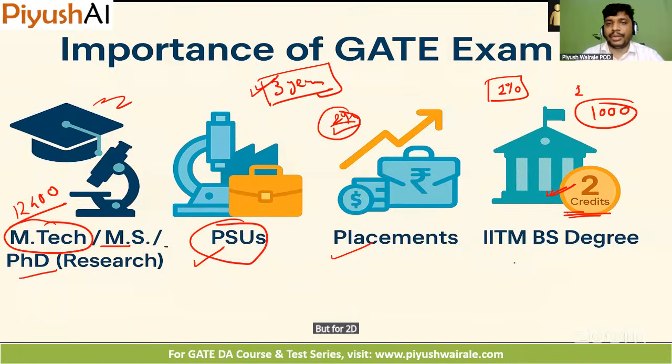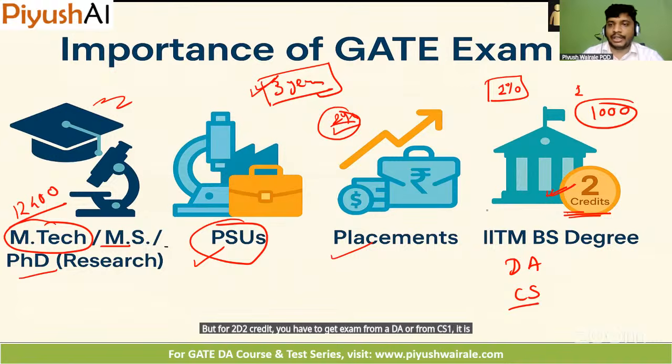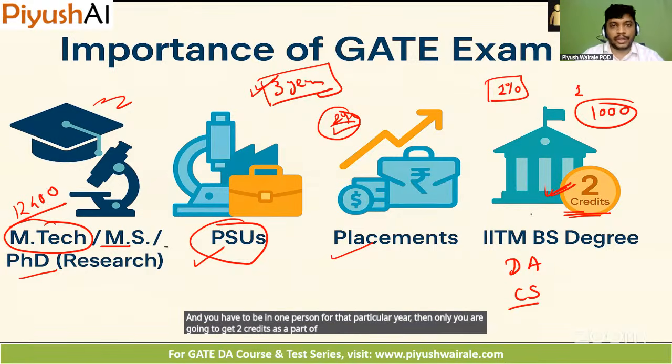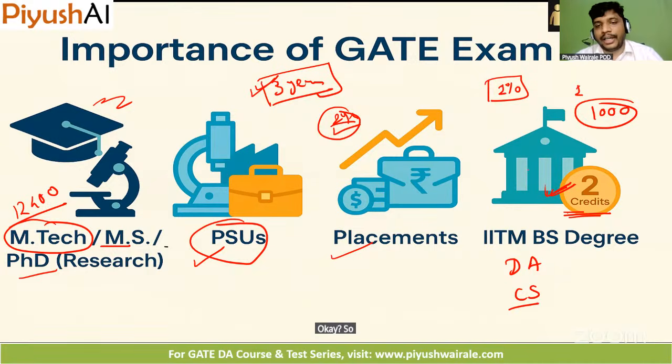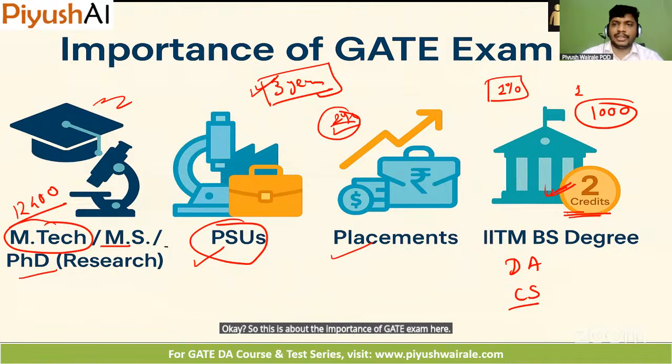2 credit, you have to give the GATE exam from DA or from the CS branch. It is the computer science branch. And you have to be in the top 1% for that particular year, then only you are going to get 2 credit as a part of our degree here. Okay, so this is about the importance of the GATE exam here. Anyone, any question?